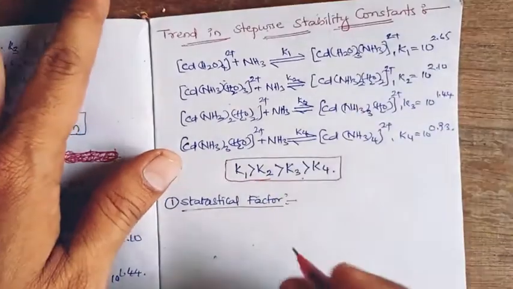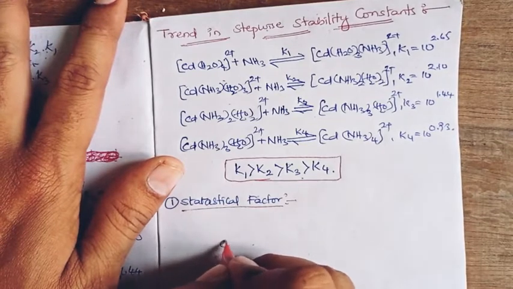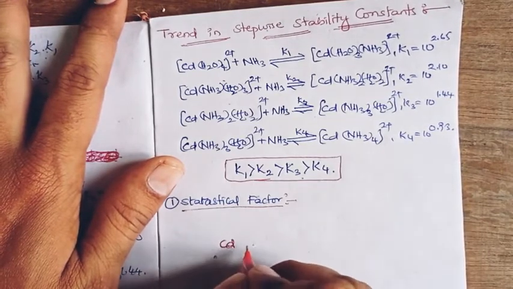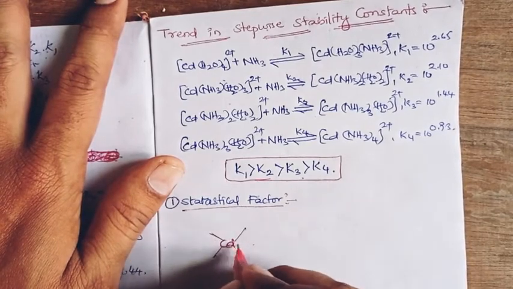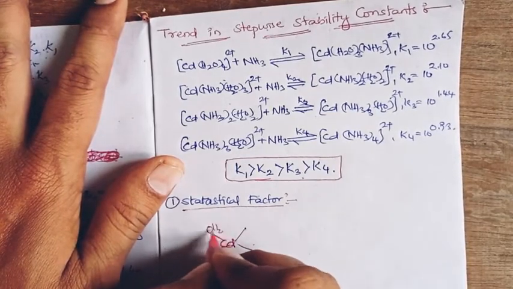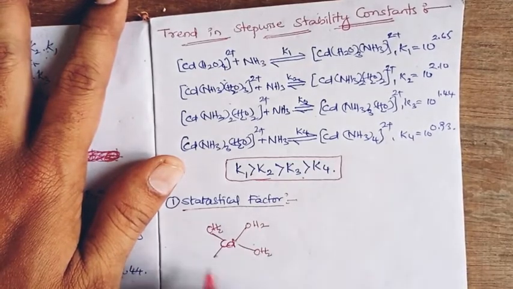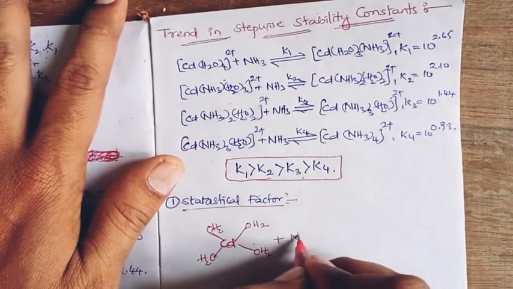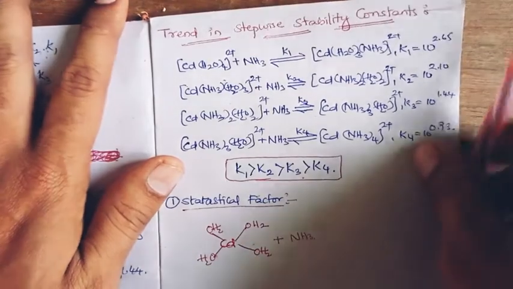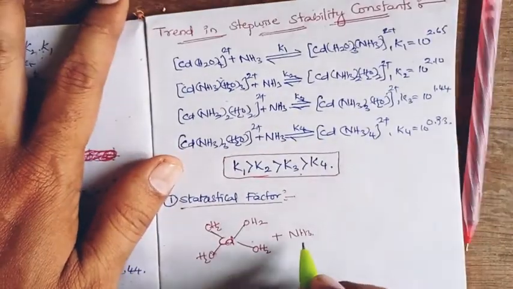So here the number is concerned with the cadmium. In the first step, all four aqua ligand sites are present in the complex, and this complex is reacting with amine. The attacking ligand is amine.